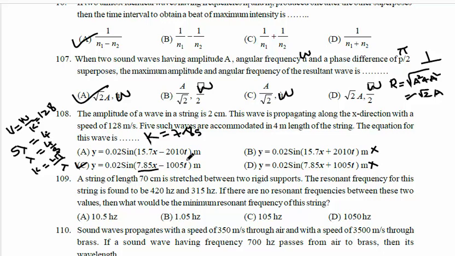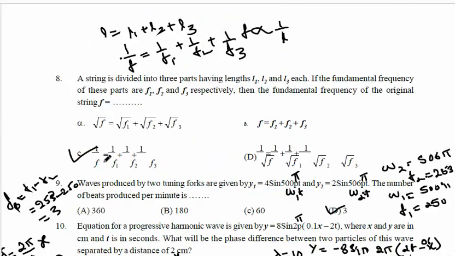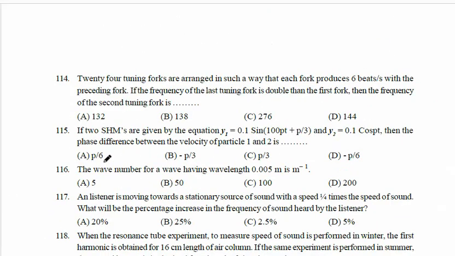So omega t, it is kx. k value is 7.85 with a minus sign. So option C is correct. Okay, let us move to the next question.